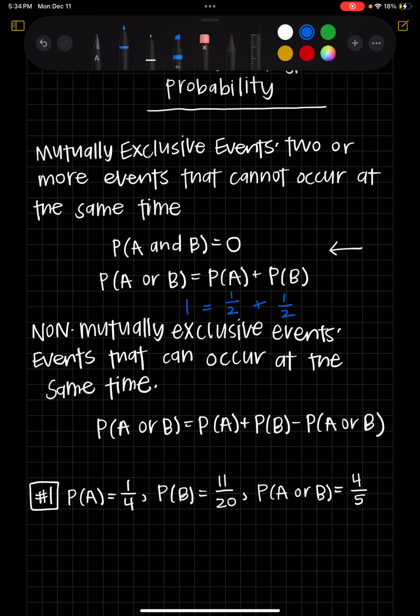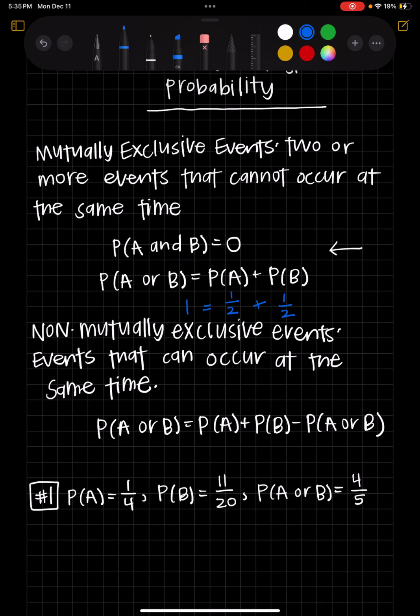Now, there's another option for it to be non-mutually exclusive. Non-mutually exclusive events are events that can occur at the same time. So a good example of this would be if you have a deck of cards, you can have a red card and you can have a face card at the same time. Like there's such a thing as a red queen. So those are non-mutually exclusive events.